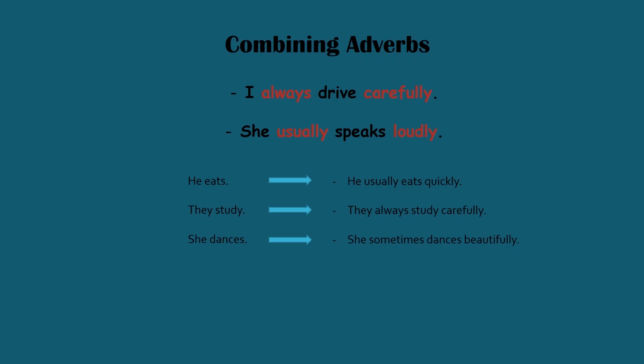Good job. Now, for homework, write 5 sentences using adverbs of frequency and manner. Try to mix them together in at least 3 sentences. For example, I always drink coffee slowly in the morning. She sometimes writes beautifully.